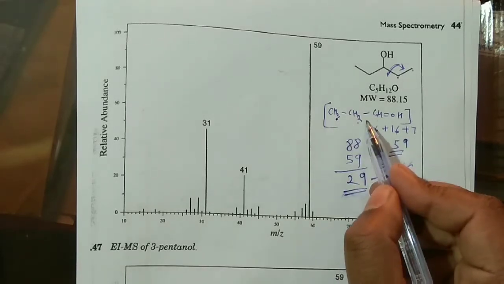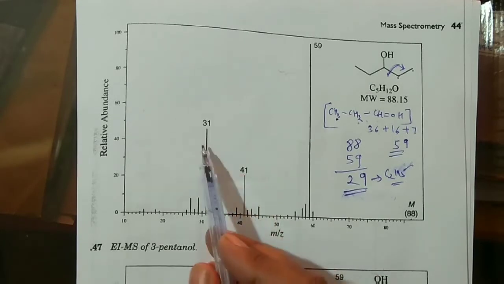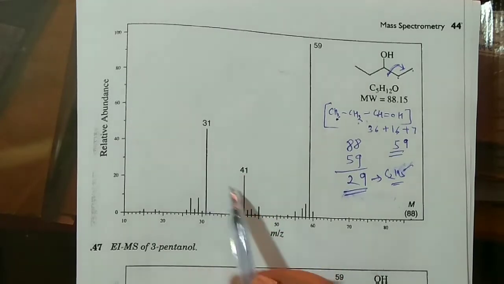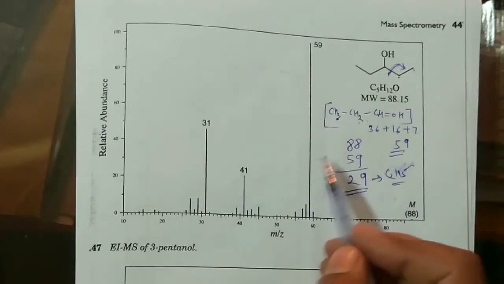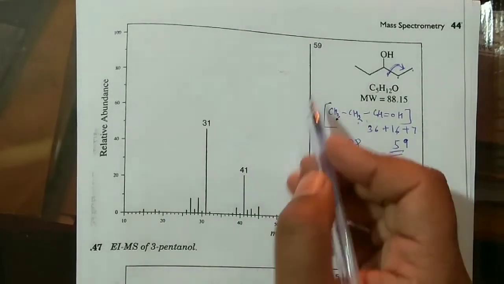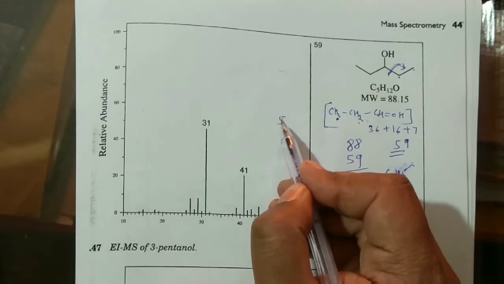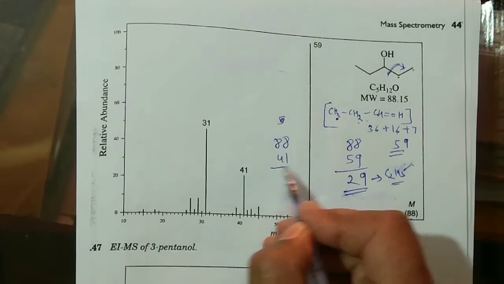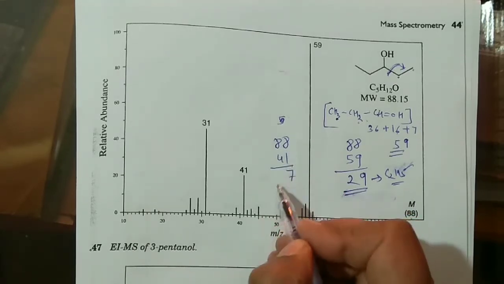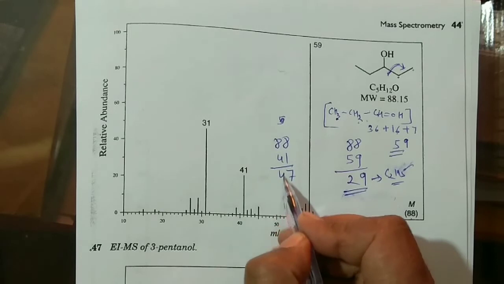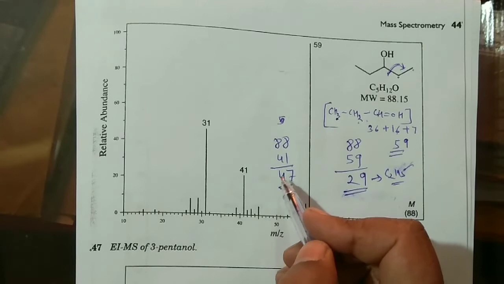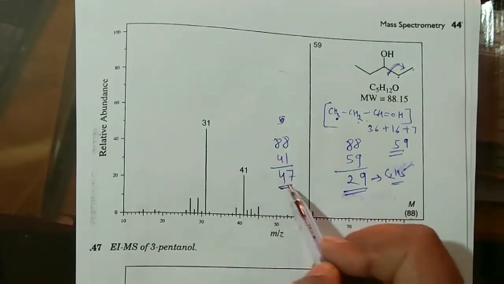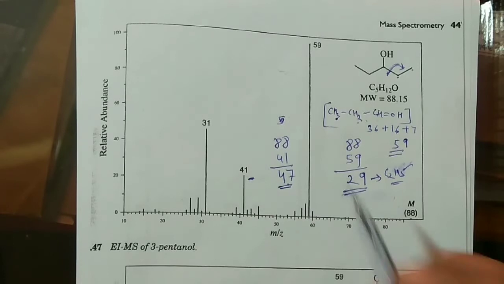Got it? And then you can have other peaks also. So you can verify these peaks very easily. This 41 actually, how can you get this 41? So this is not from this 59 actually. Initially you have 88, and now you have 41. 8 minus 1 is 7, right? And this is you see the 47, right? So you have to look for this 47. How can you go for this 47, right? So again you can check, you can verify, because see, I have explained all these things earlier. Where was the graph actually, right?